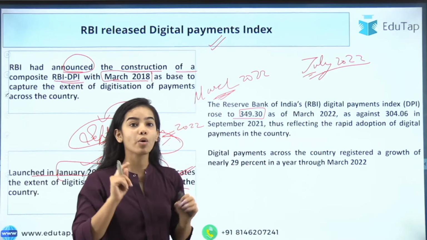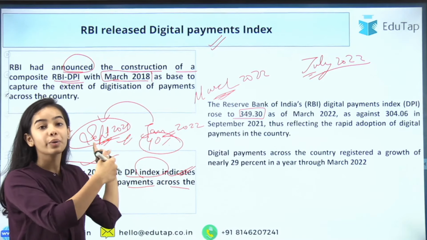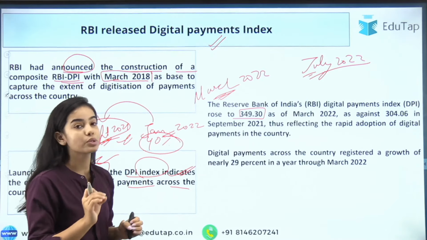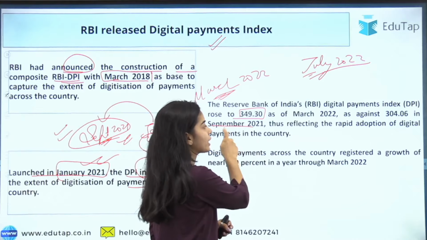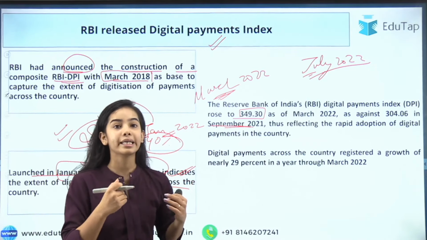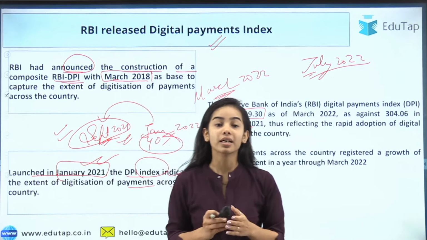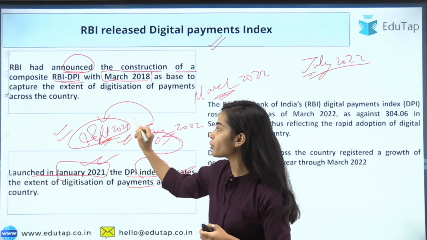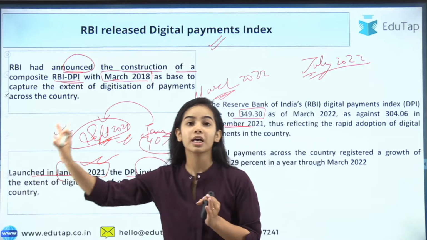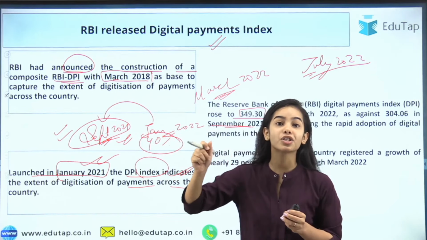As against the previous year, in September 2021, the index was 304.06, thus reflecting the rapid adoption of digital payments in the country. So that rapid adoption is happening in the country, especially in September 2021. The year-on-year growth, that is from September 2020 to September 2021, was 40% growth in the digital payments.